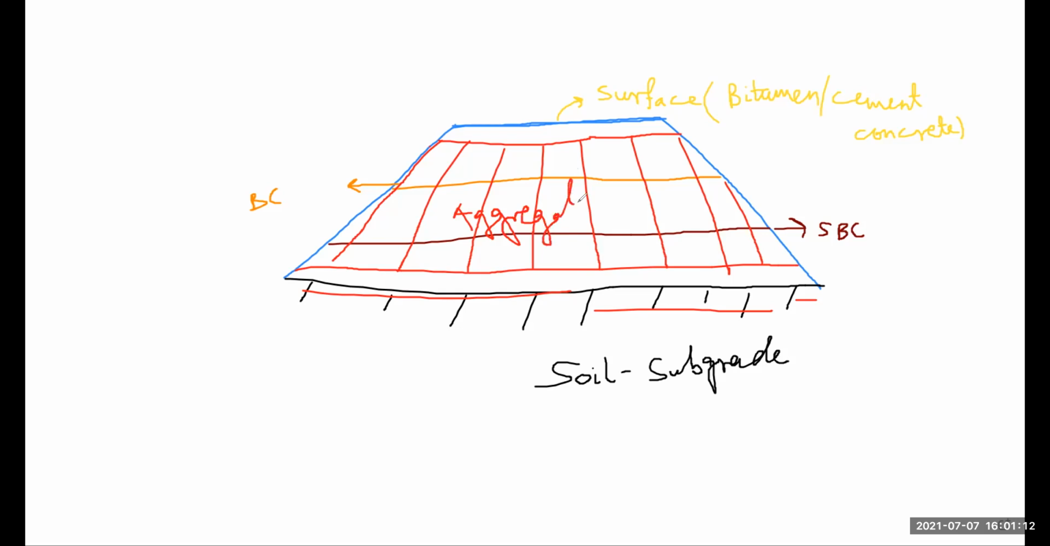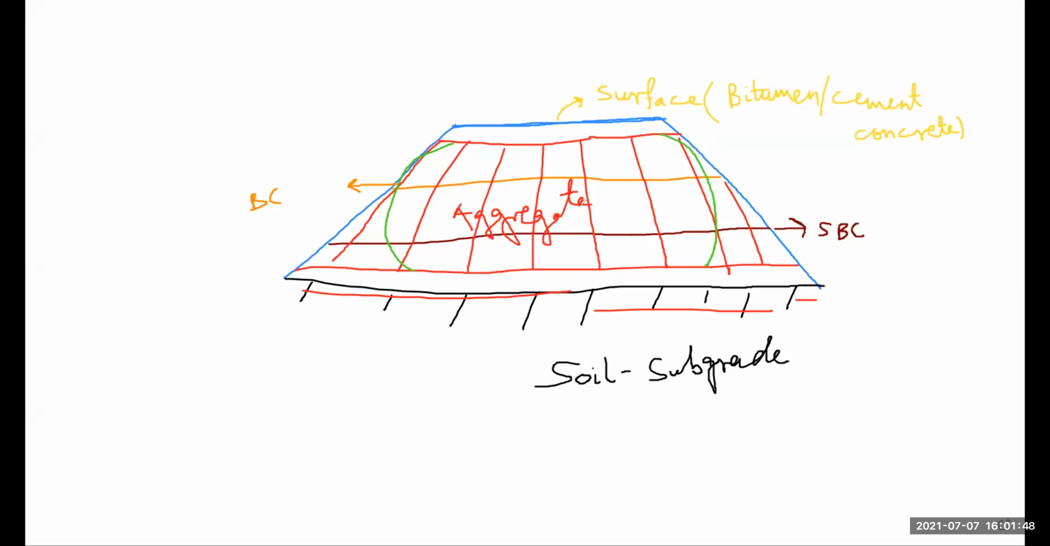If you move on a road, you see on the top surface your bituminous surface. Below the bituminous surface you find the layer of aggregate. Below the aggregate layer you have the layer of soil. So basically these are the different layers of our pavement. First is the surface course, next is the base course, next is the sub base course, and the last one is the soil subgrade. So we do the testing of these parts.